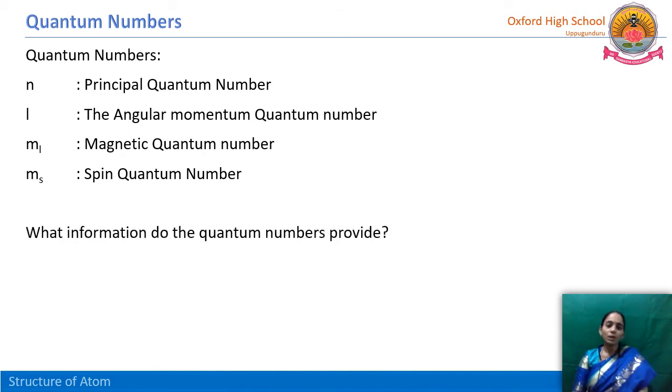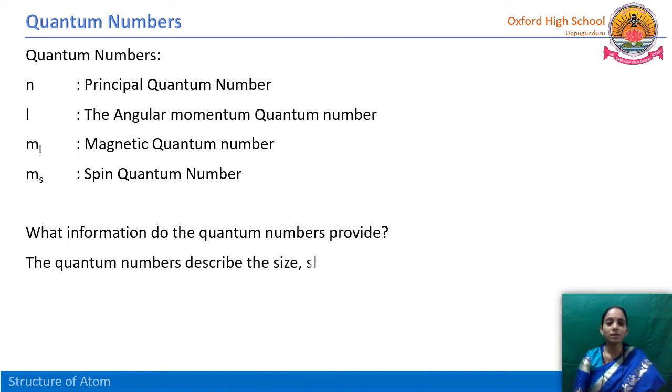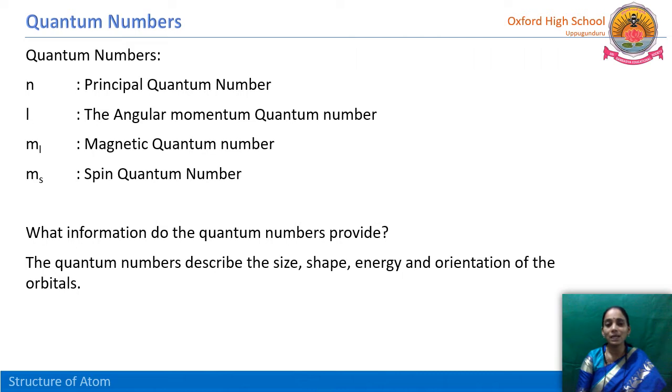So what information do the quantum numbers provide? The quantum numbers describe the size, shape, energy and orientation of the orbital. Just now we have studied that they provide the address of the electron, where the electrons are revolving in orbitals, that means where the probability of finding an electron is maximum.